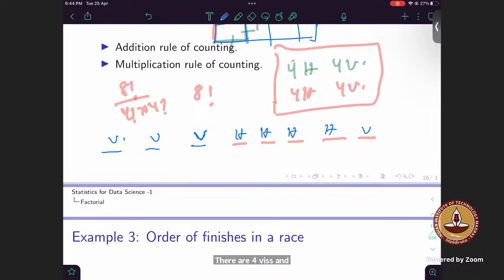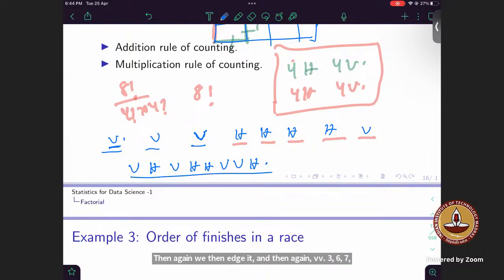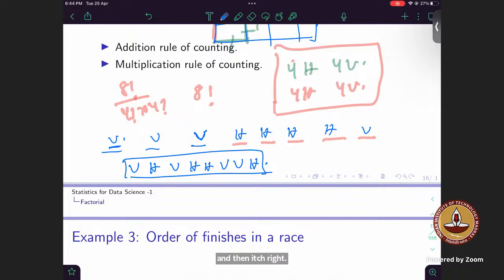Now that would only give me the possible ways. Let's say if I'm taking first a vertical step, one arrangement can be V, H, then again V, then H, H, and then V, V, and then H. So this can be one path for us, right? I'll be taking one vertical, then one horizontal, then again vertical, then two horizontal, then two vertical, and then a horizontal, and I'll reach B. So ultimately it is done in 8 factorial ways.